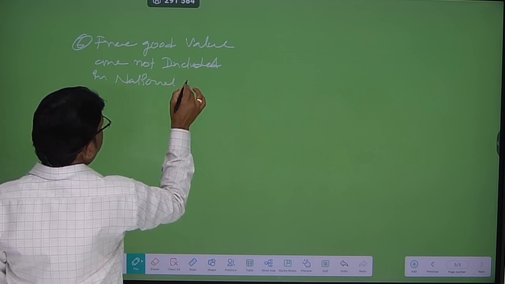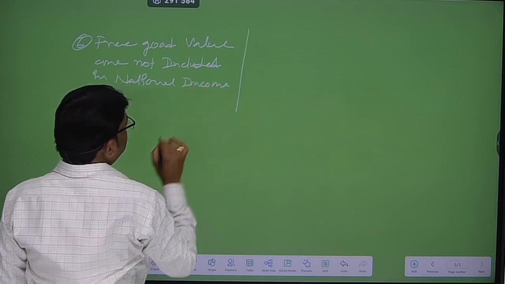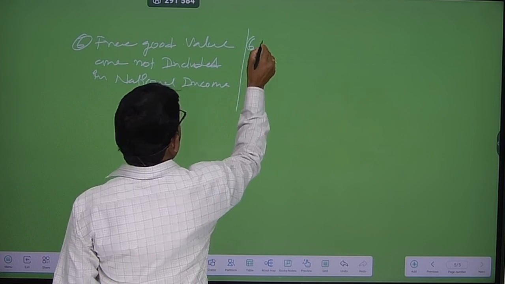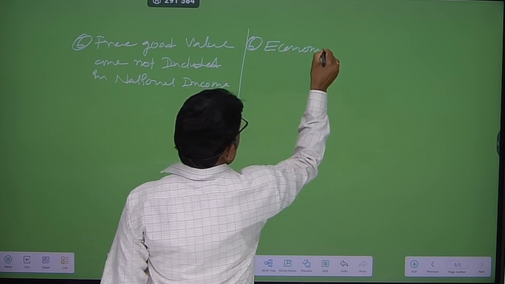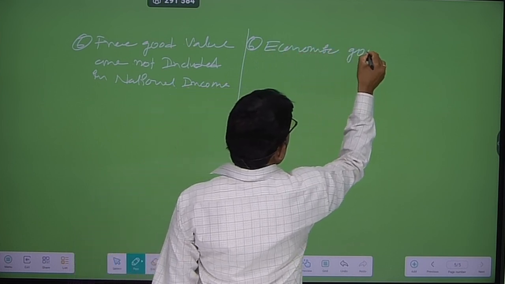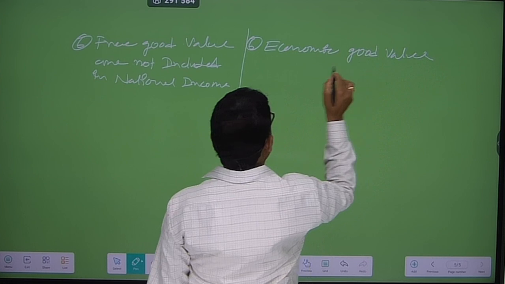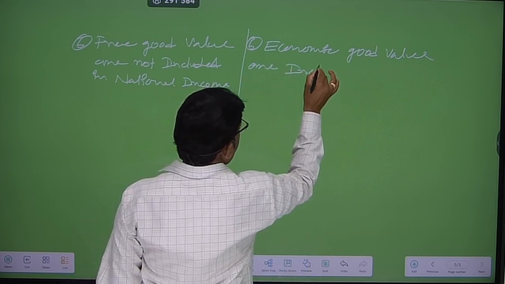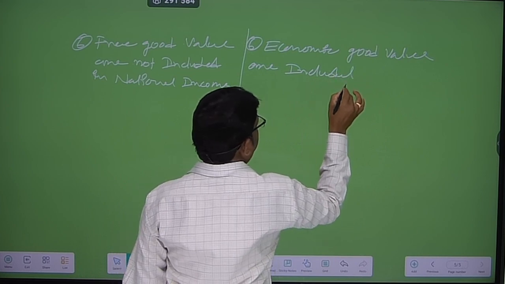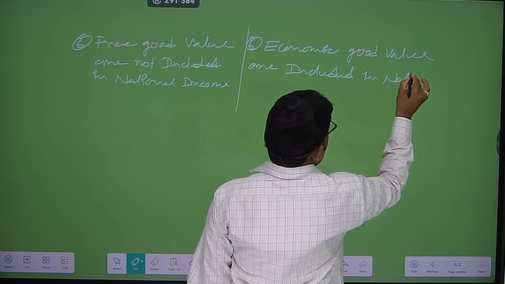And economic good values are included in national income.